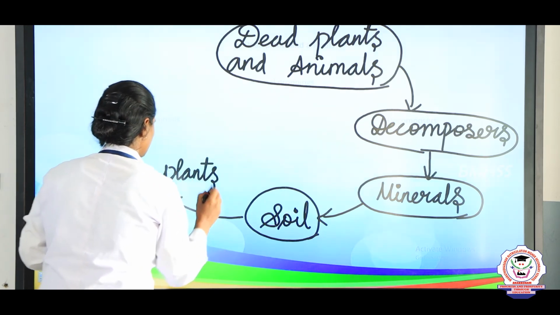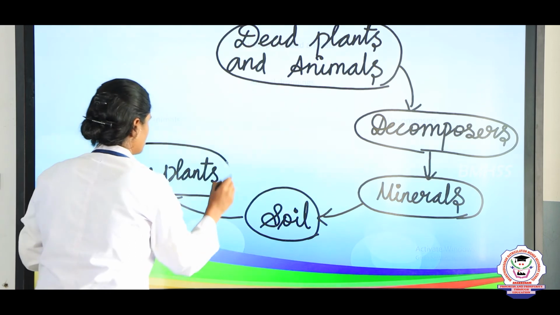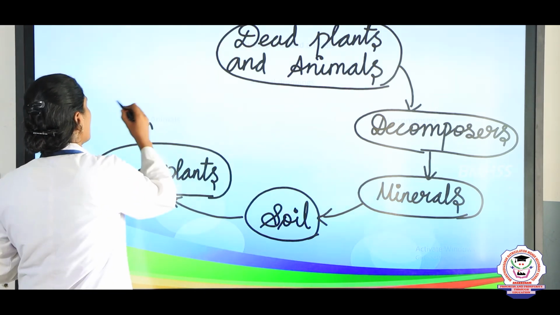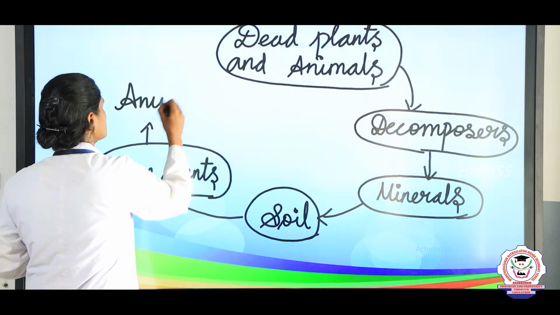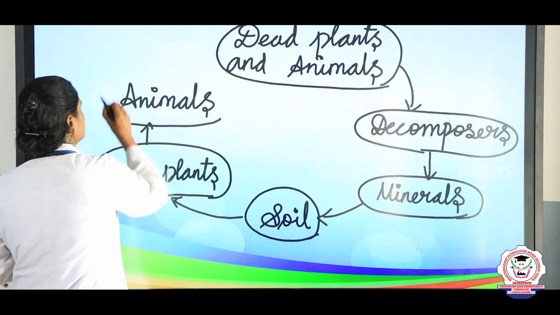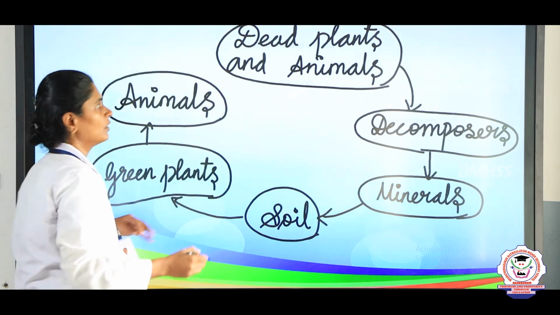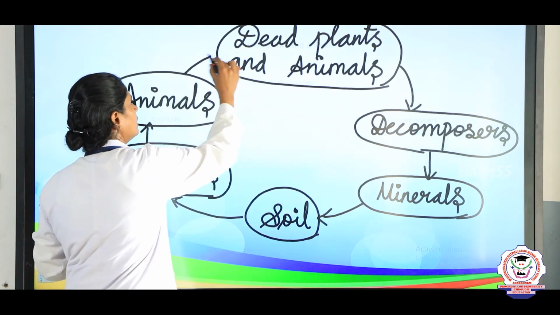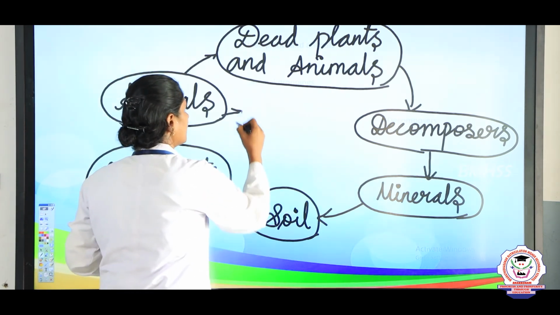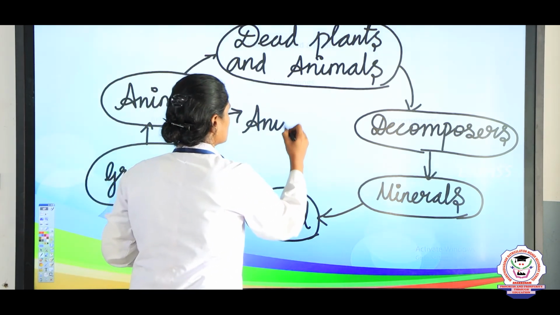Green plants, okay, and again from the green plants animals get the energy. So, animals get the food, right, and again the animals will die, or some animals produce animal droppings.